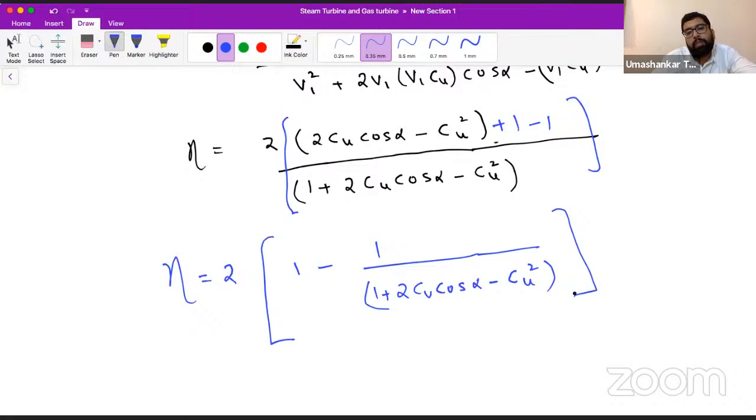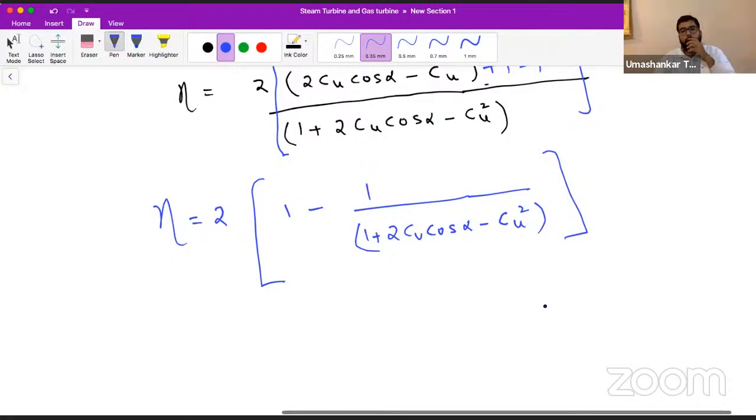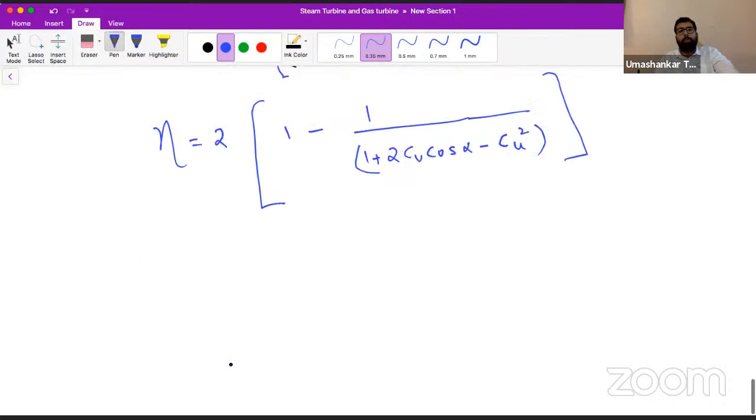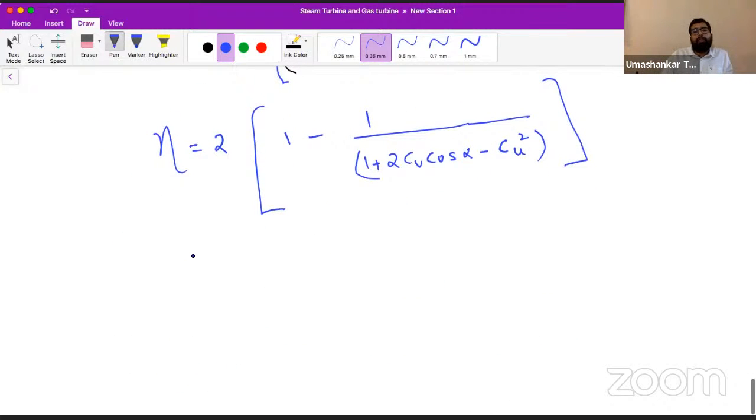So this efficiency will become like this. This is also a relation that can be asked. Okay, this is also a relation that can be asked.